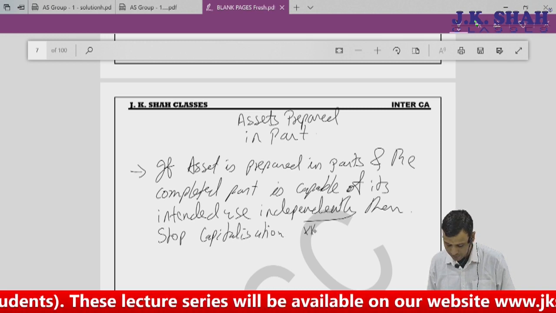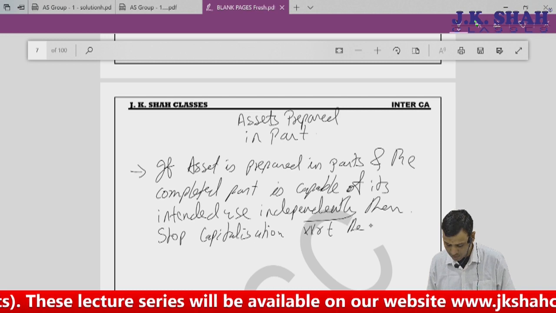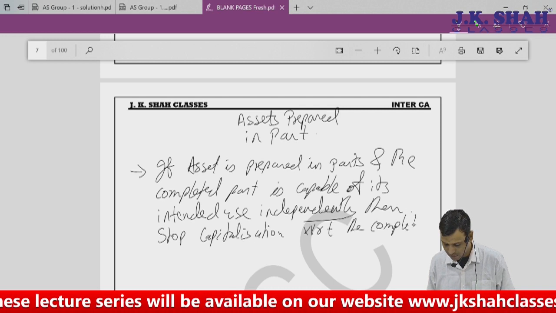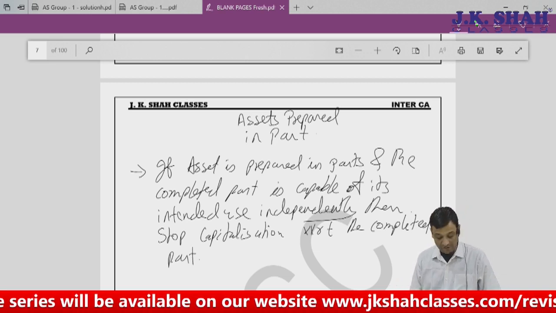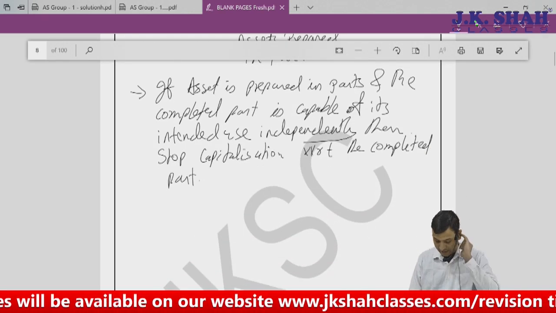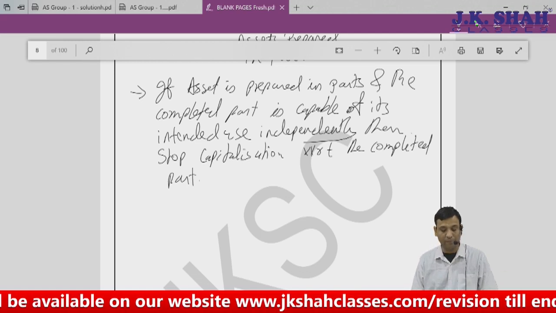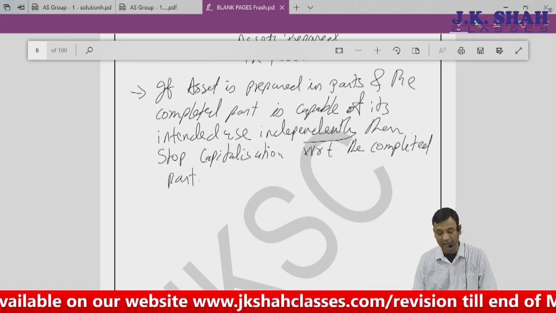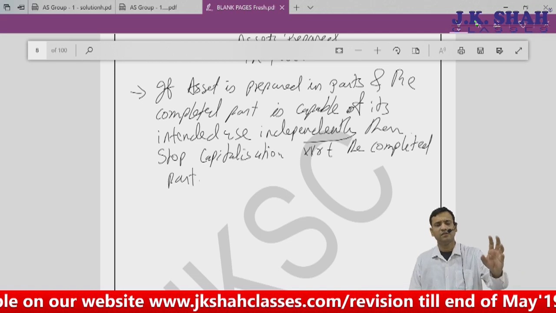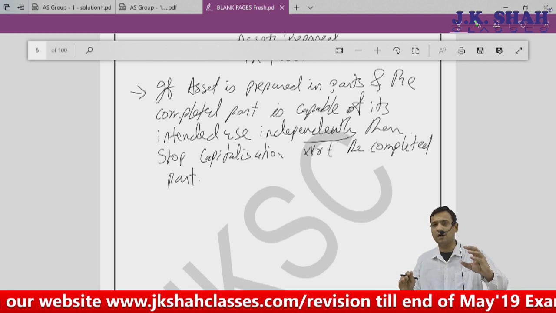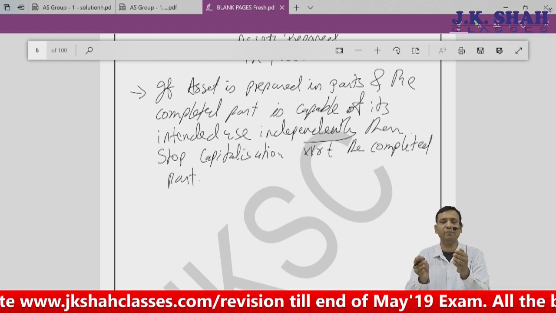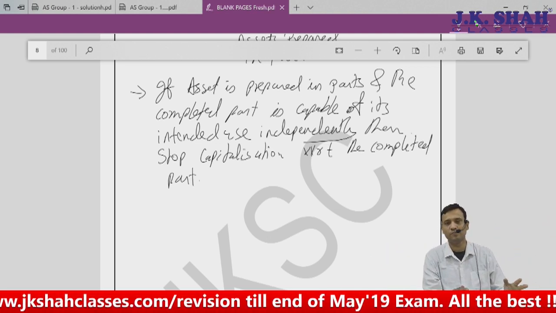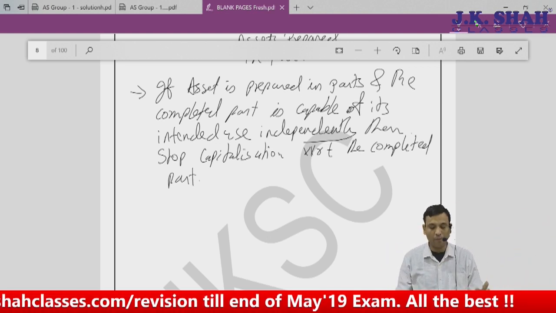Of course, with respect to the completed part. If asset is prepared in parts and the completed part is capable of its intended use independently, means that part can become a part of the whole asset also, and that part can be used independently also, then stop capitalization